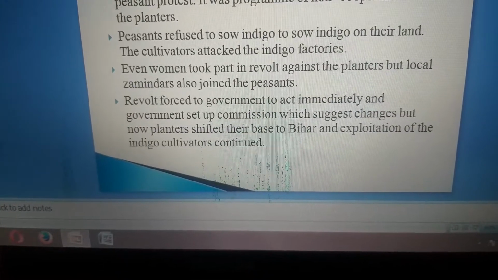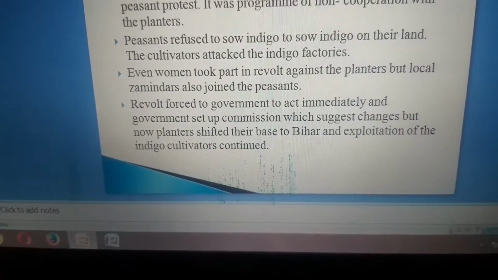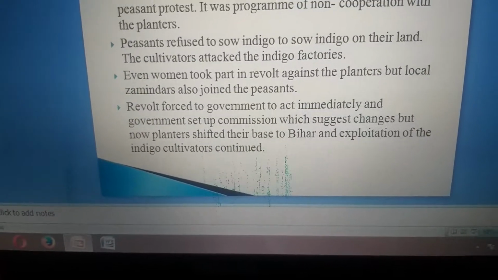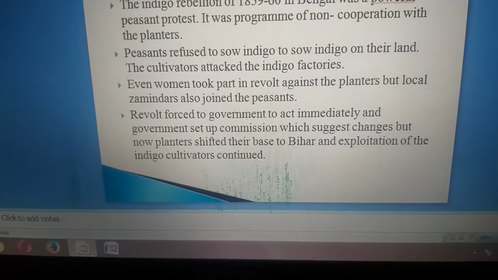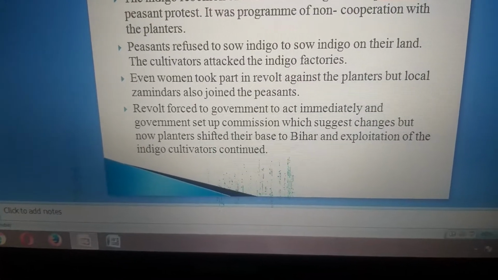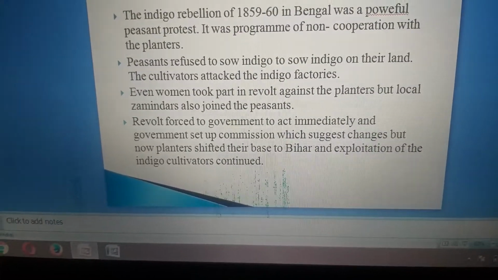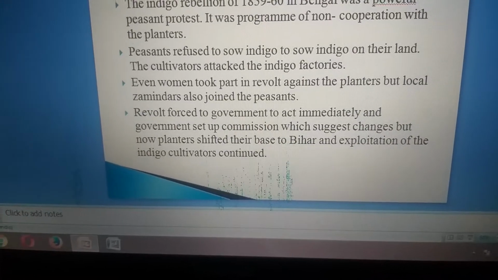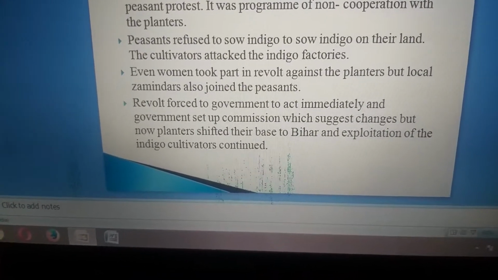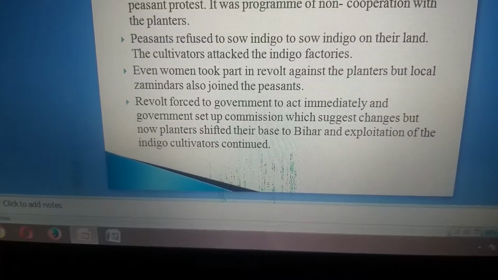The revolt forced the British government to act immediately, and the government set up a commission which suggested changes in the agriculture policies imposed by the British on the Indian farmers. But now the planters shifted their base to Bihar.